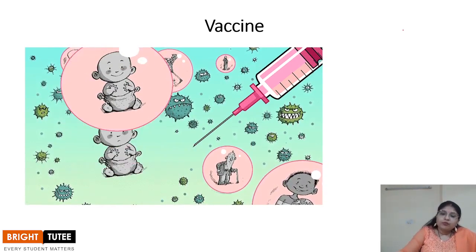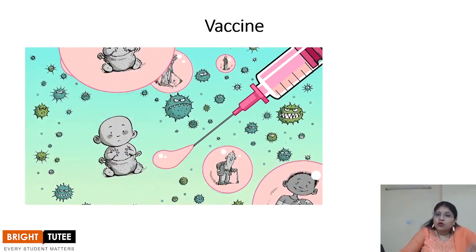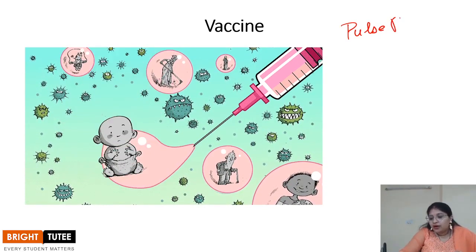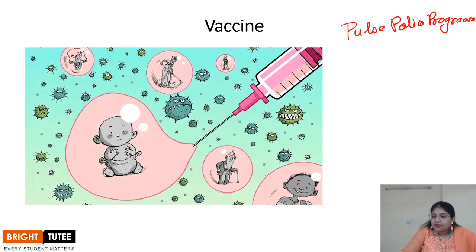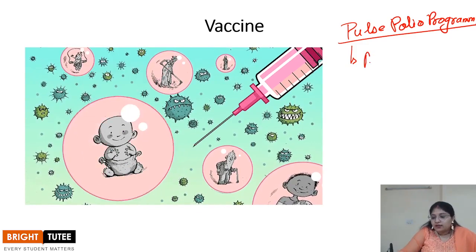One of the most successful programs launched by the Indian government is the Pulse Polio program. You must have heard about it many times. Now, why am I saying that it is quite successful? Because the Pulse Polio program was to vaccinate children against polio, right?